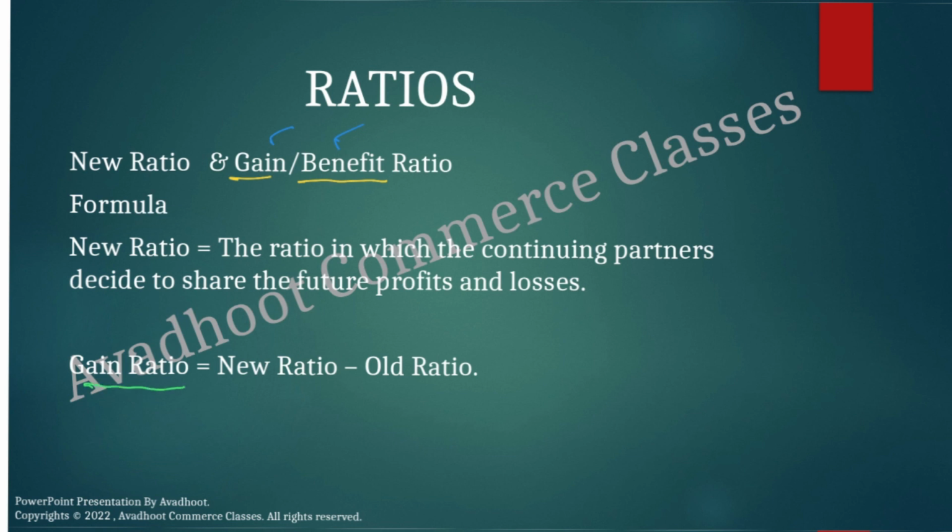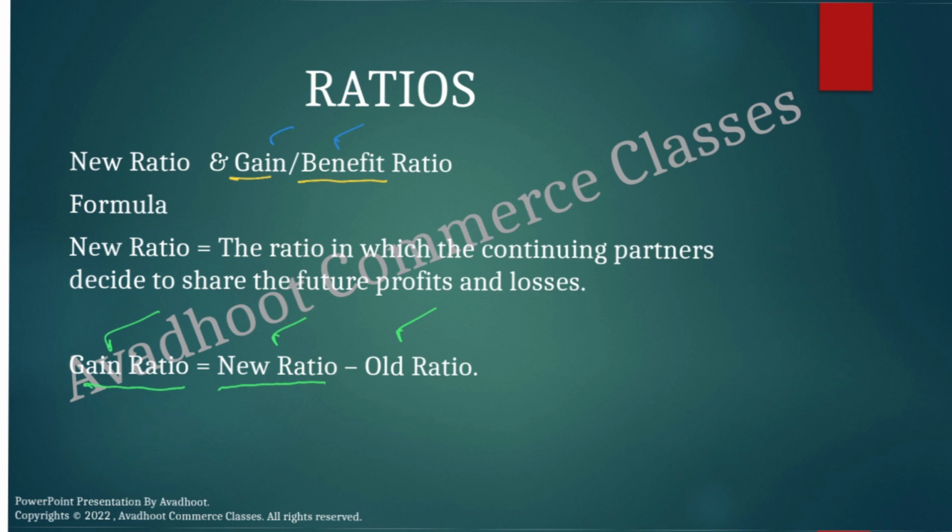Gain ratio. Now, gain ratio is calculated as new ratio minus old ratio. The new ratio is generally available in the problem, because the ratio in which the continuing partners decide to share future profits and losses is known as the new profit sharing ratio, whereas the gain ratio is the ratio in which the continuing partners acquire the retiring partner's share.